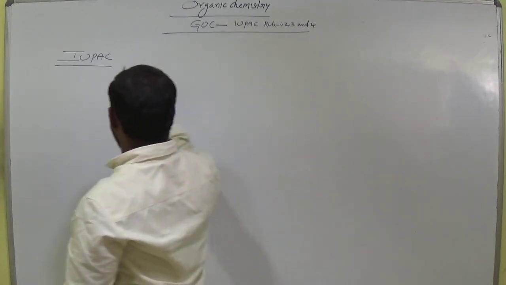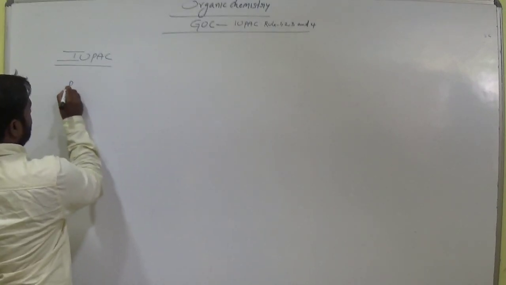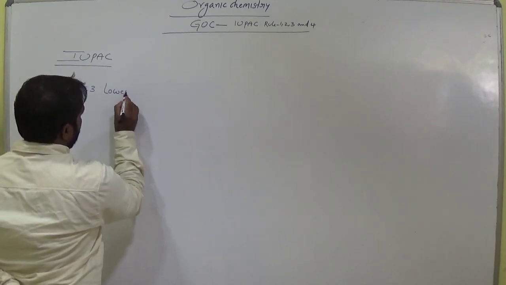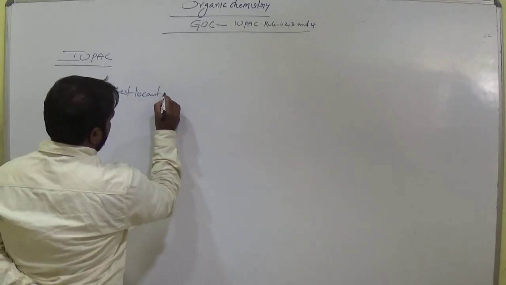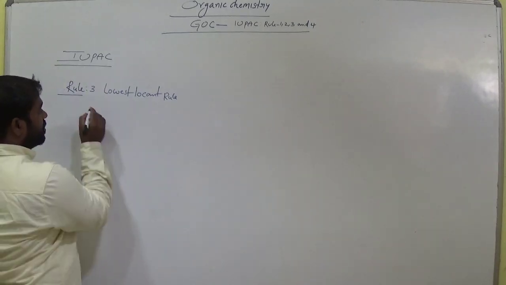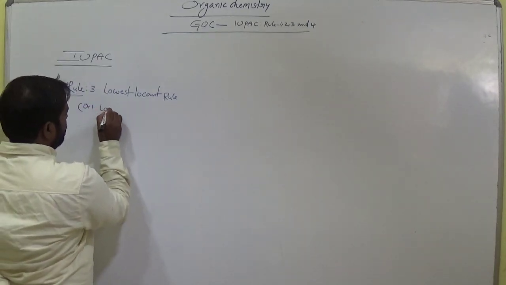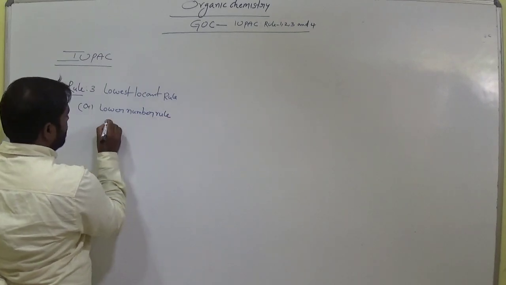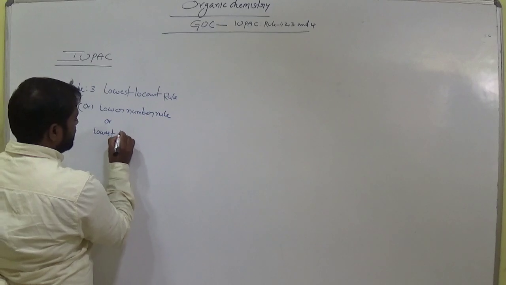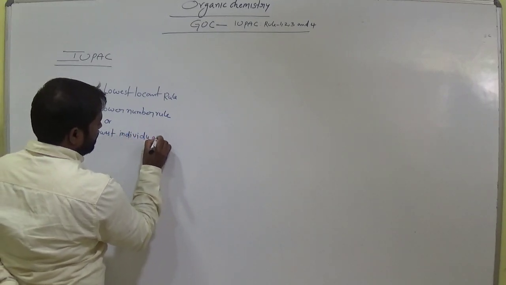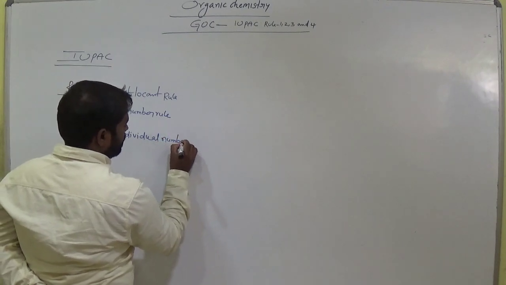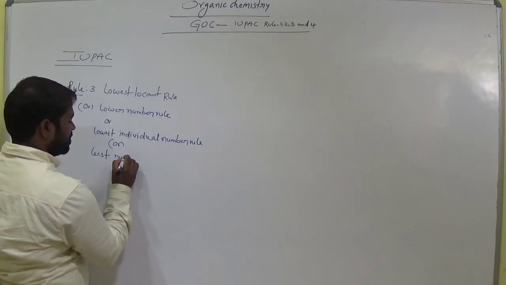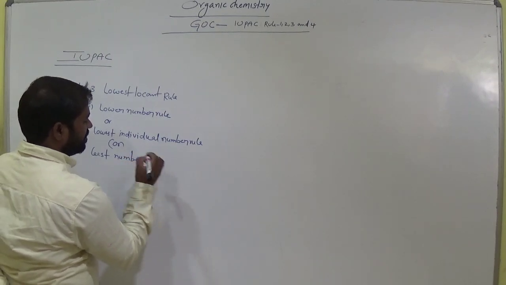And rule number 3, that is the lowest locant rule, or lower number rule, or lowest individual number rule, or least number rule. All are the same, remember this.